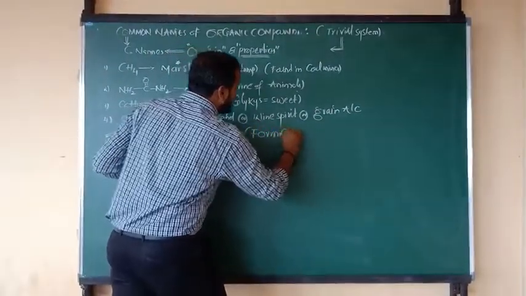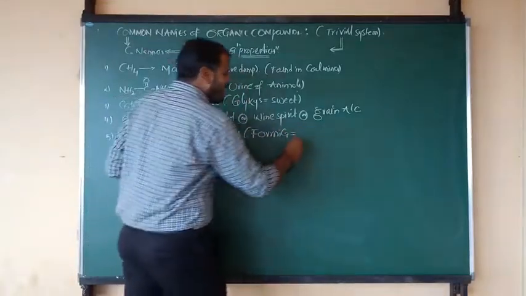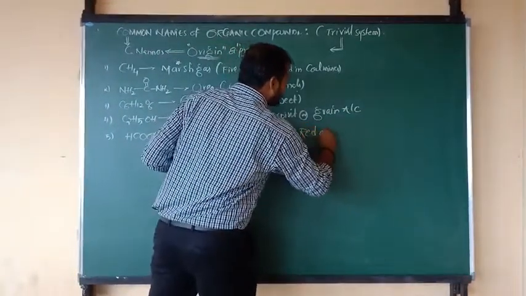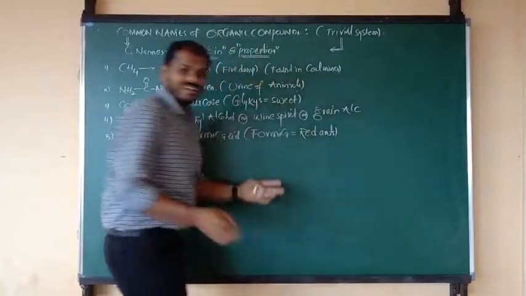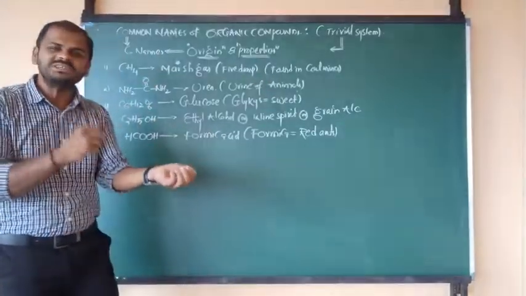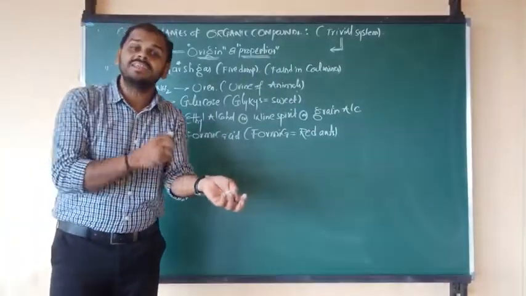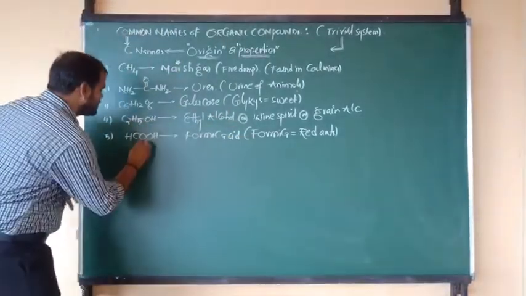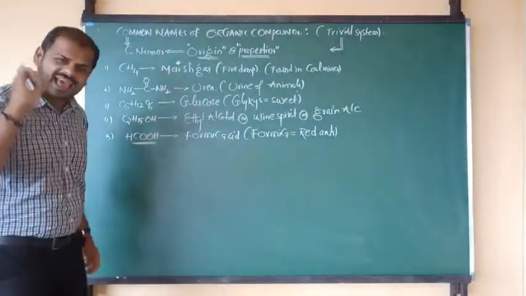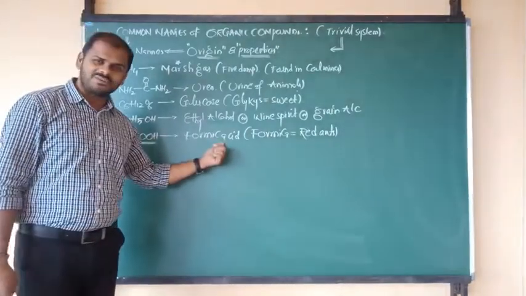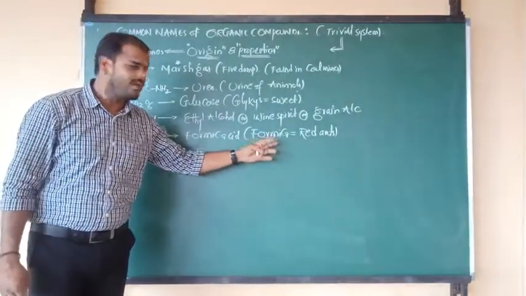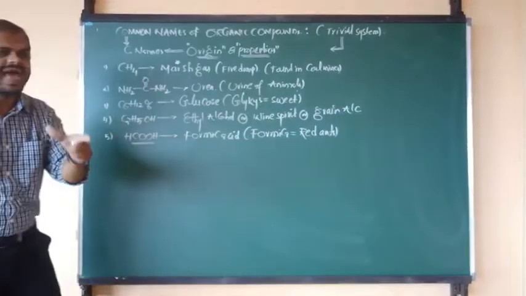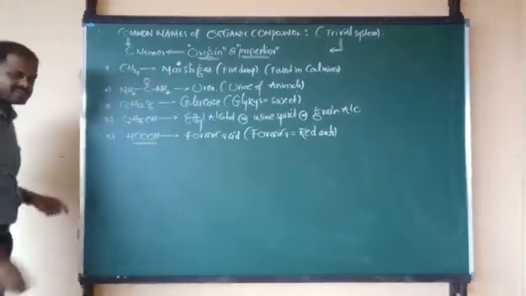What is the word, beta? Formica. What is meant by formica? The meaning of formica is red ants. By the bite of red ants, definitely we will get certain pain. The pain is due only to acid, that is concentrated formic acid. So formic acid is the word taken from formica, the meaning of formica is red ants, and they secrete formic acid.